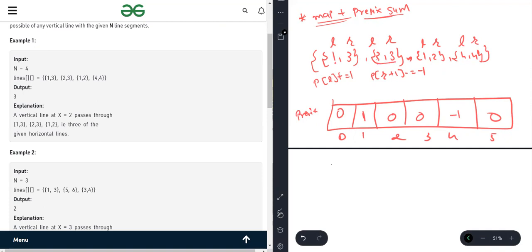Now check this one. 2 means 1. Here we are doing minus 2. Now 1 means here 2. 2, 3 means here minus 2. 4 means here we are doing plus 1, so it's minus 1, and this is also minus 1. Now we have to do the addition: 0, 2, 3, 2, 1, 0. Now what's the maximum among all these? That's 3. That's our answer.